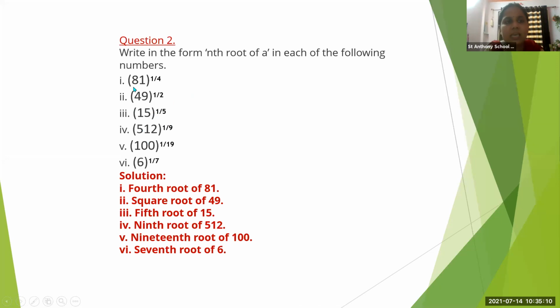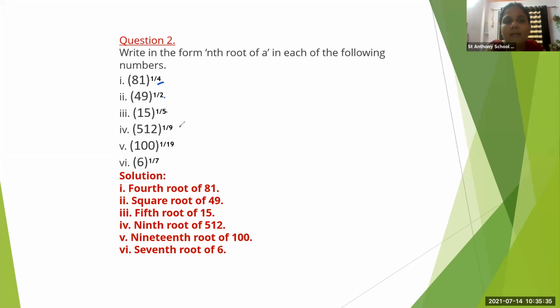Now here in this case 81 is the base and 1/4 is the root. So how will we write it? Write it as fourth root of 81. This is 4. So this is fourth root of 81. Here square root of 49. Then here fifth root of 15.